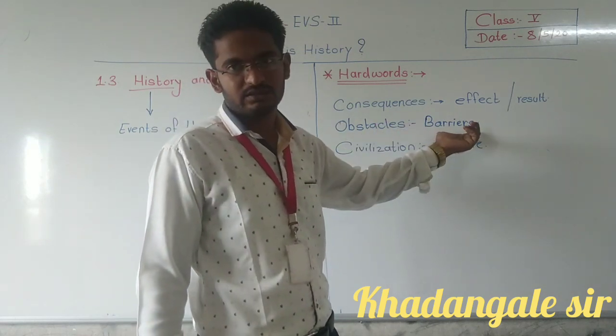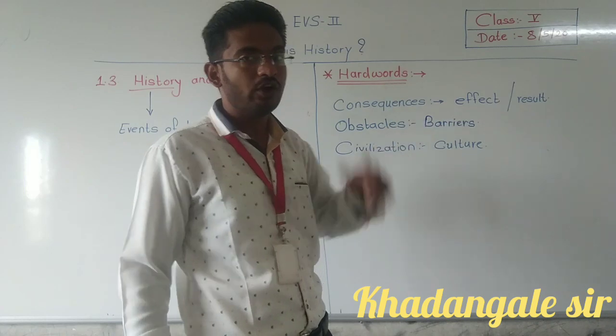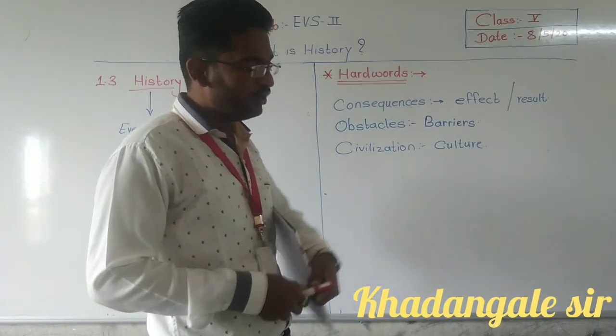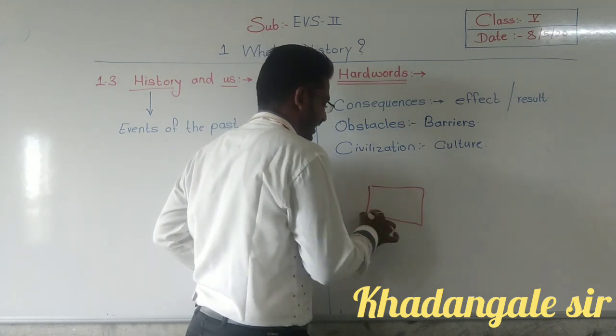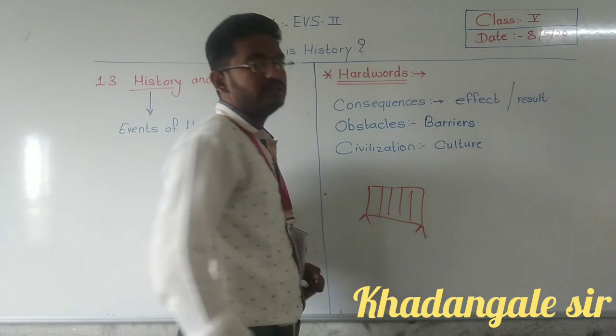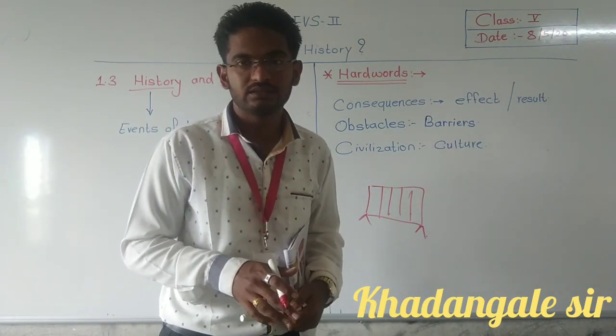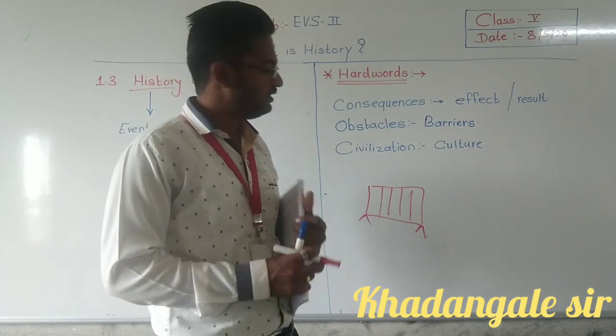Obstacles, barriers. How to keep in mind the word barrier? You have seen on the road, police used to lock the road. At that time they put stands like these on the road. These are called barriers. What happens with this barrier?